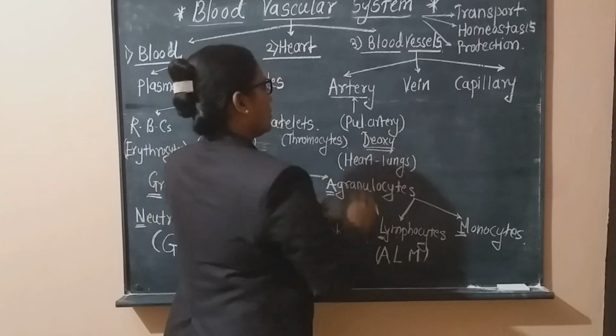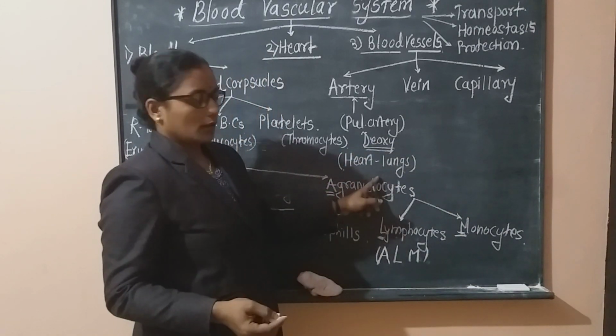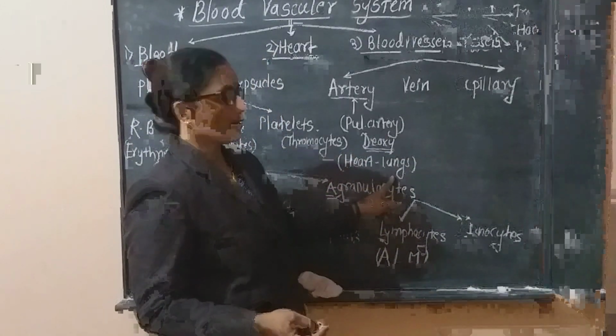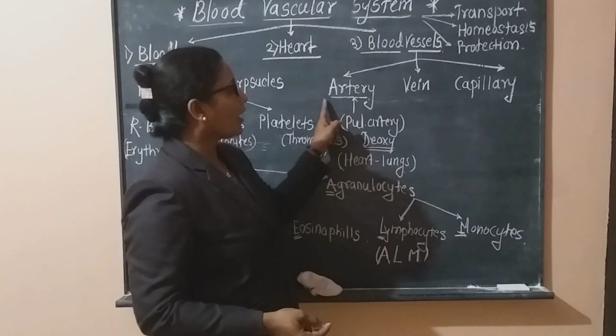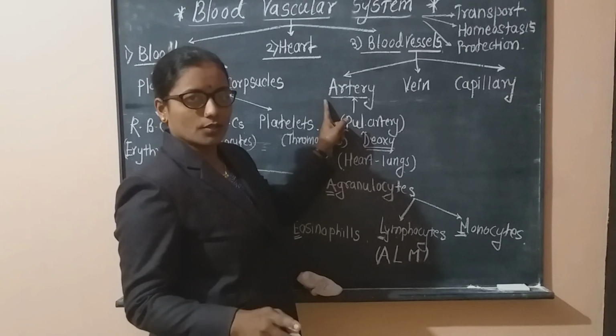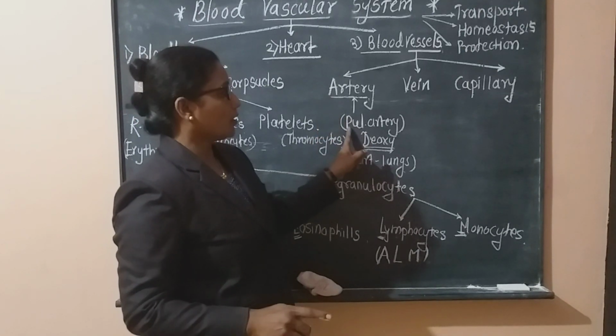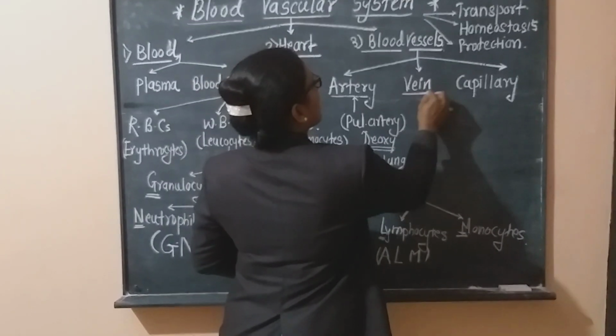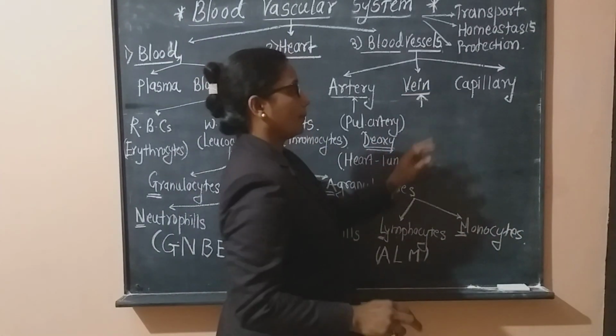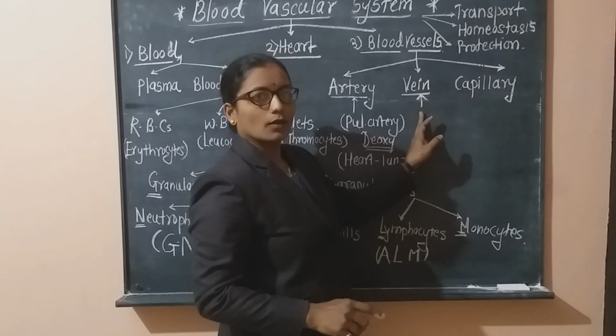Okay, MCQs may be asked in the examination: which is the exception to the artery? All arteries carry pure, that is oxygenated blood. The exception is the pulmonary artery. In the case of veins, all the veins carry impure blood, that is deoxygenated blood.